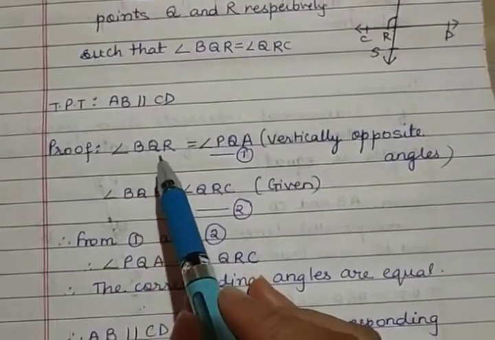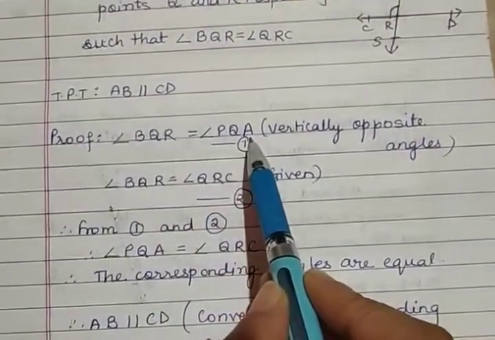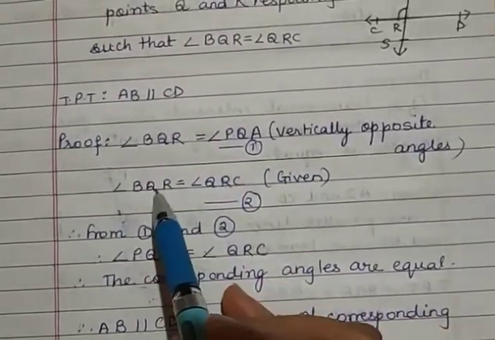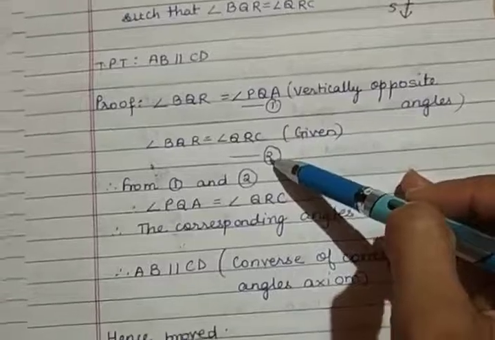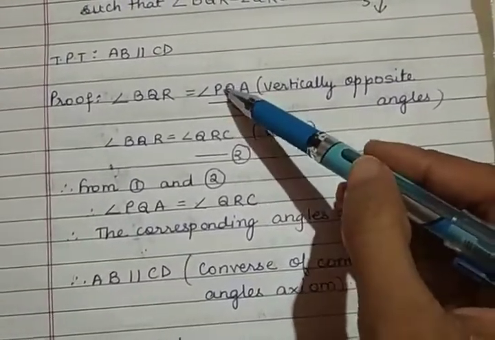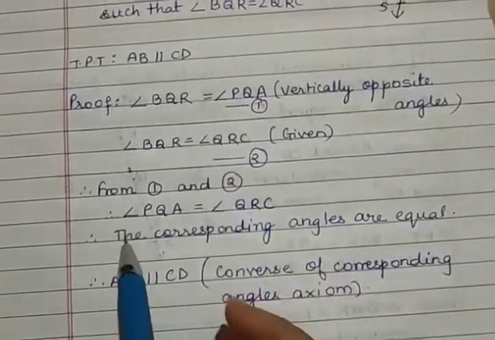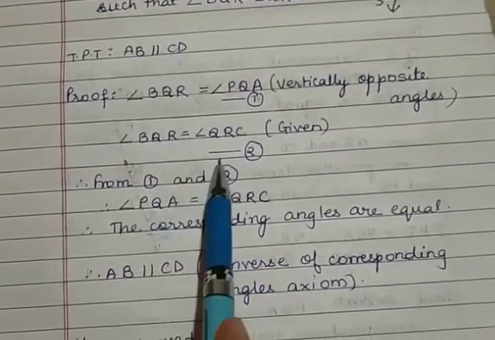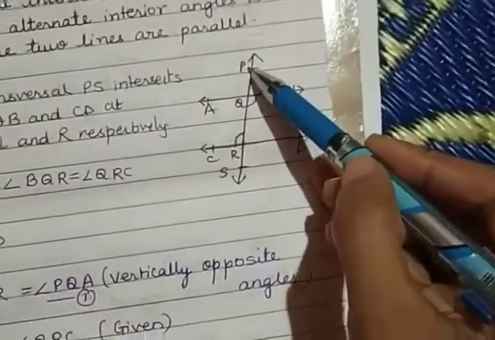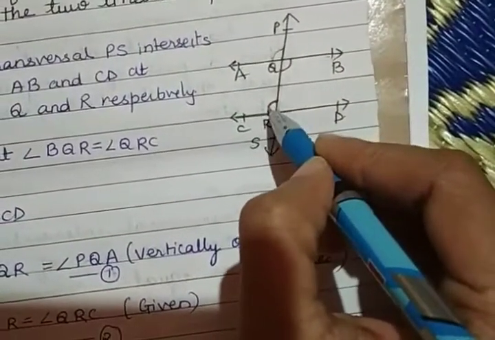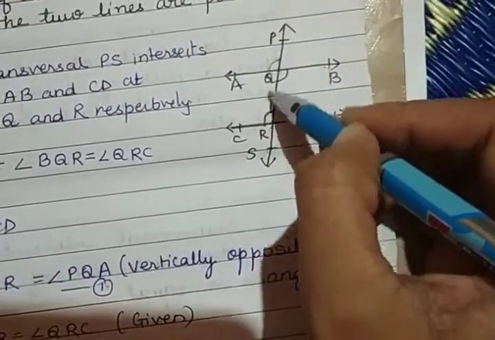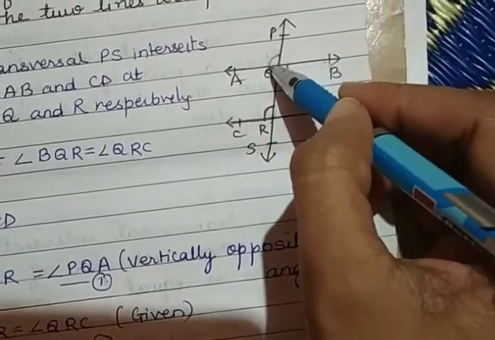Now angle BQR is equal to angle PQA and also angle BQR is equal to angle QRC. So from 1 and 2 I can conclude that angle PQA is equal to angle QRC. Now you can see that these two are corresponding angles.